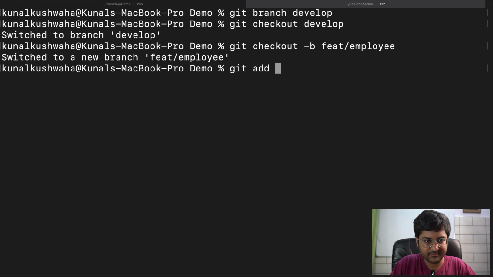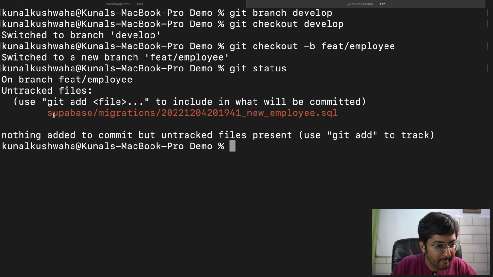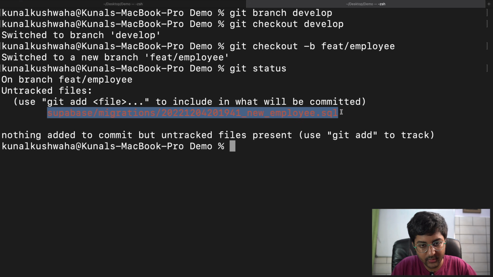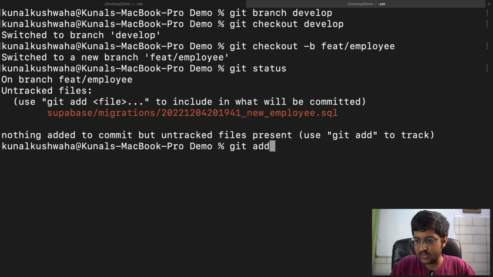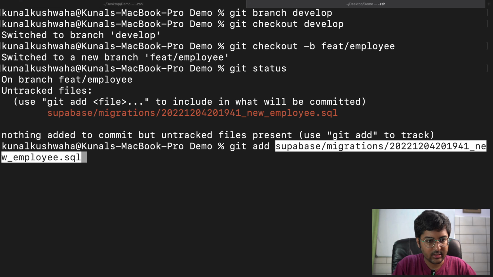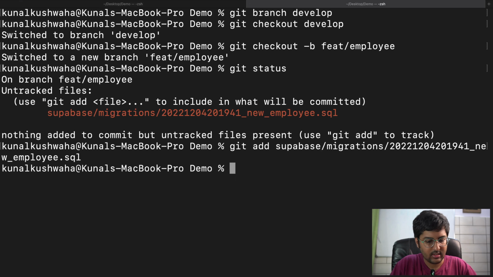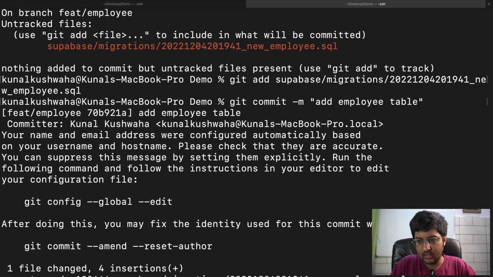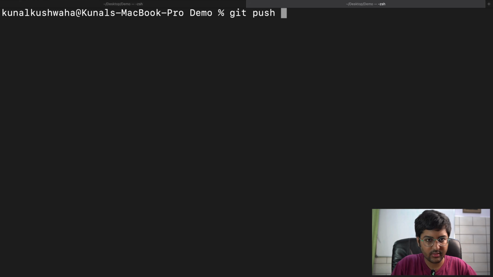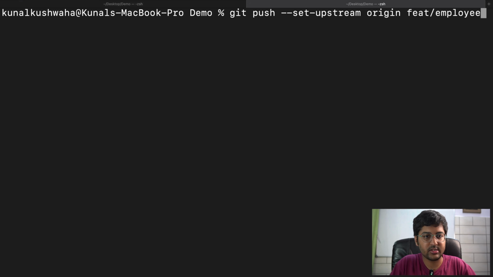Let me just double check. This one. So I can say git add supabase migration, this one. Git commit -m add employee table, git push, you can say set upstream origin employee, this branch name.